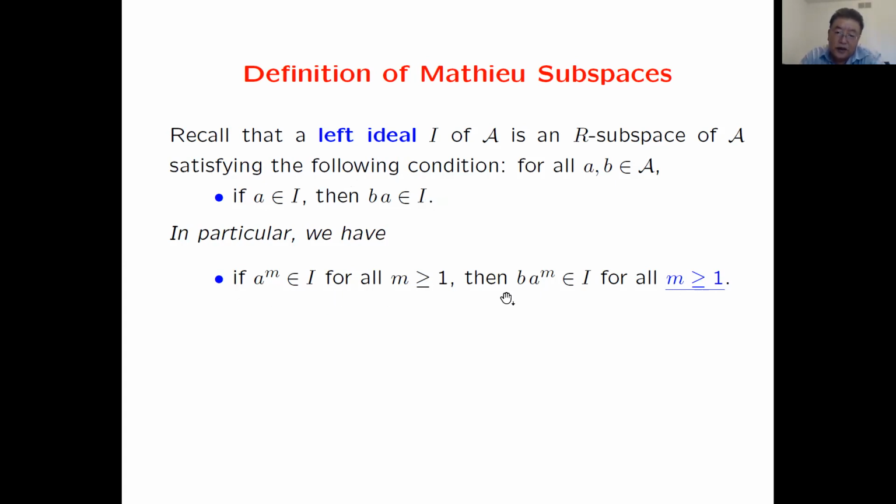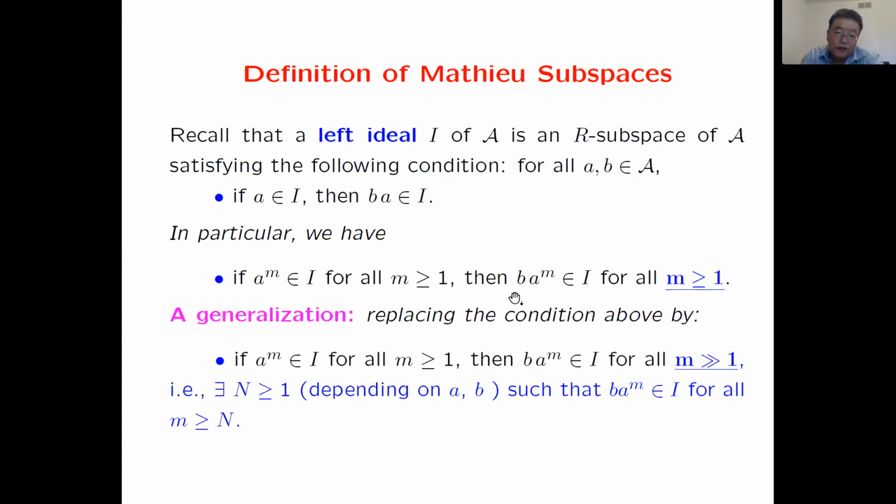Now, if we look at this property of left ideals, then we can make the following generalization. If we have one element a such that all powers of a are in a subspace, then you multiply by an element b from the left to the powers of a, and this product will be in the subspace when m is large enough.